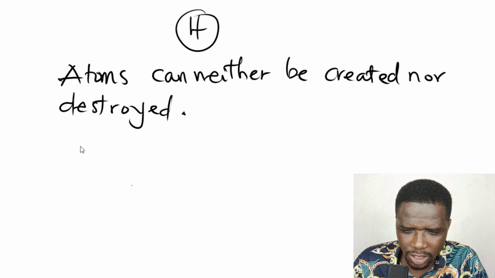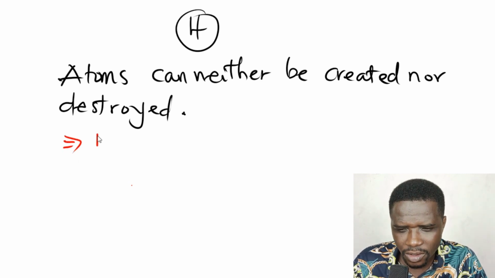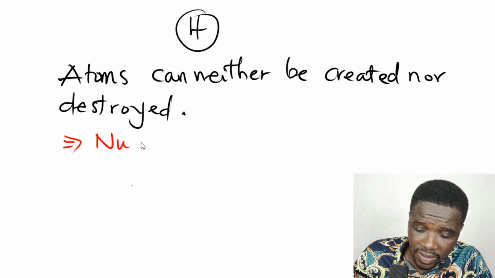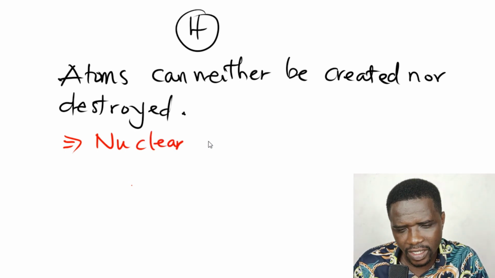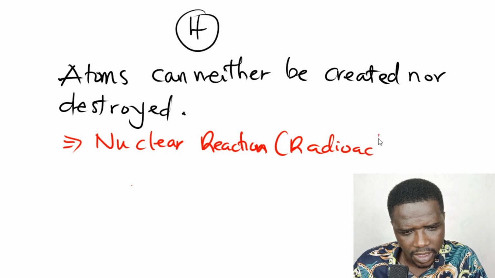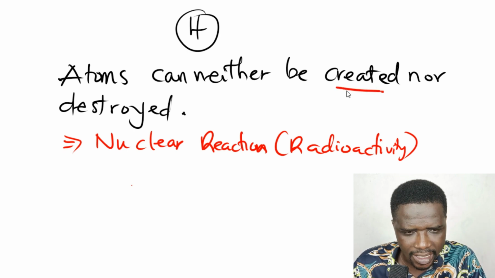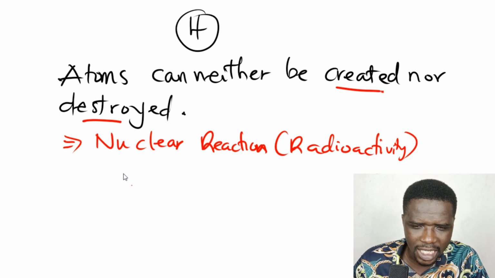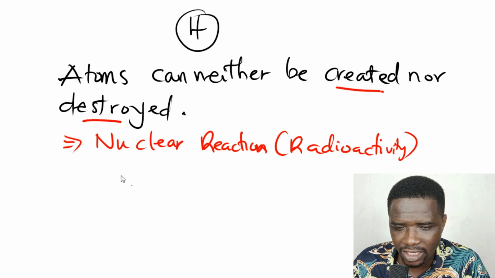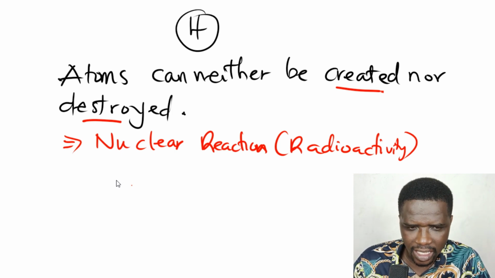Later on, we got to know that through a process called radioactivity, which is an example of a nuclear reaction, you can have atoms being created and being destroyed. So that's a limitation. It means that when we go beyond chemical reactions and enter into nuclear reactions, atoms can be created and they can be destroyed.